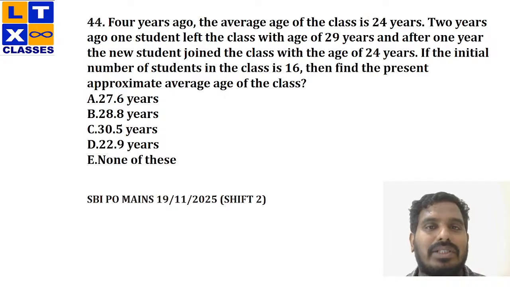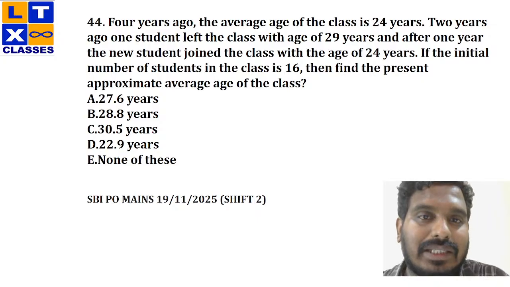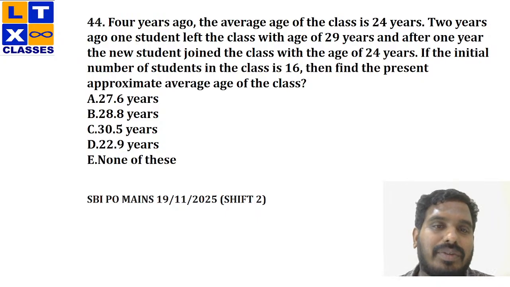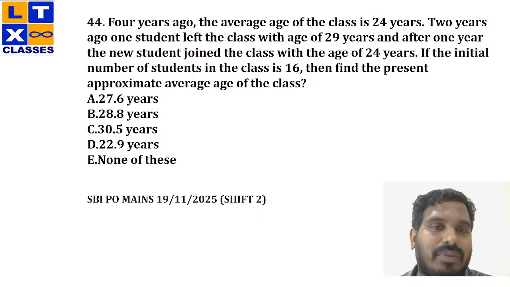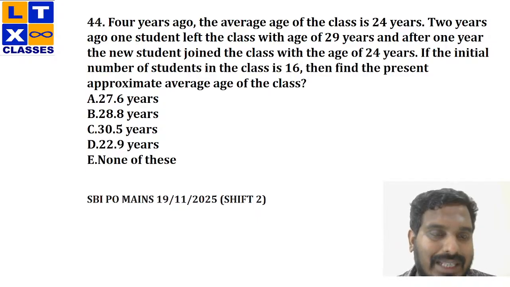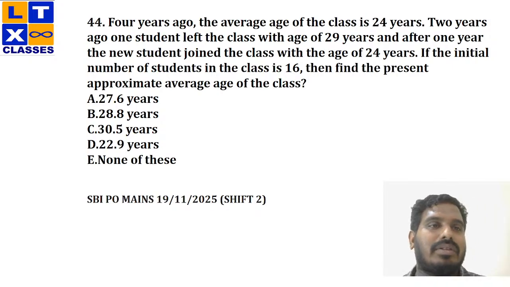4 years ago, the average age of class is 24. 2 years ago, one student left the class with the age of 29 years, and after 1 year, the new student joined the class with the age of 24 years. If the initial number of students in the class is 16, then find the present approximate average age of the class. Okay, just go through this, keep the video on pause, and try to solve this question.